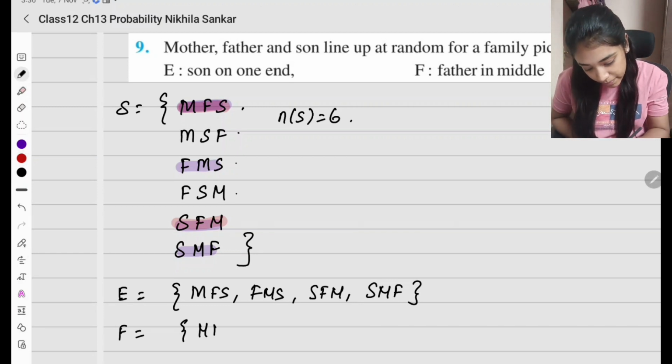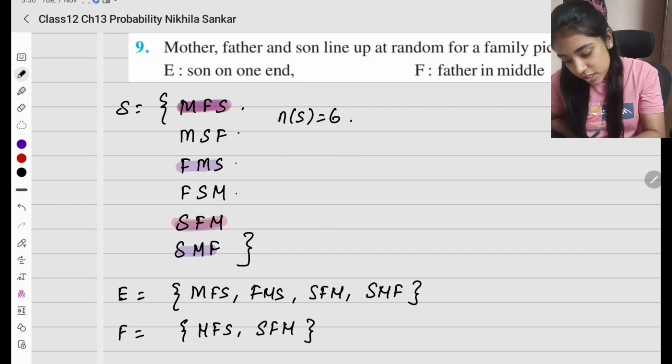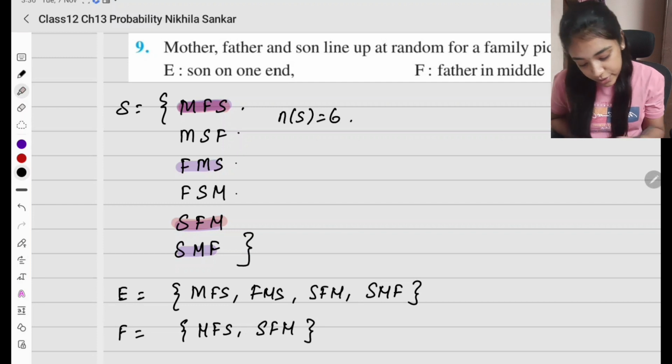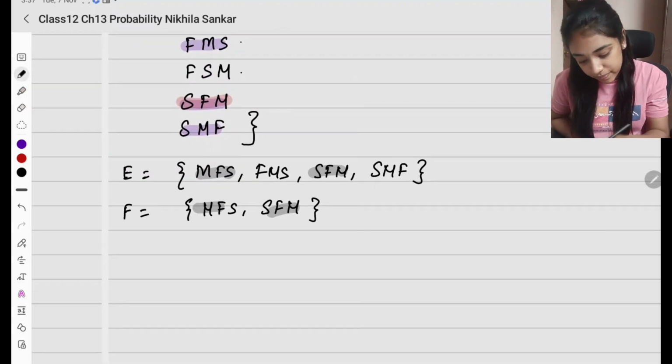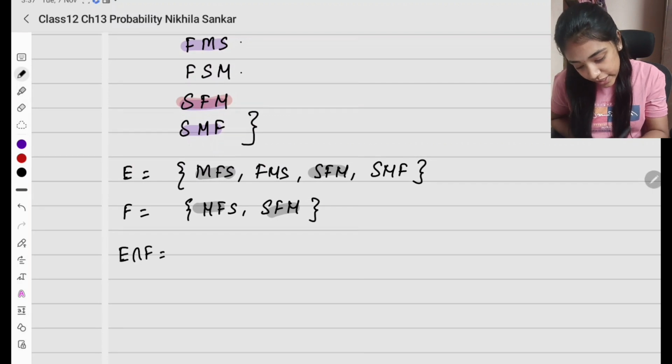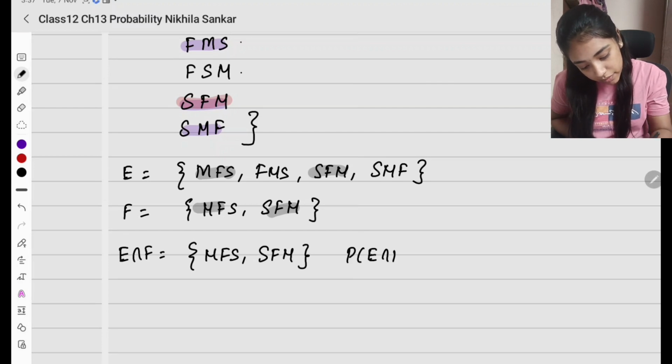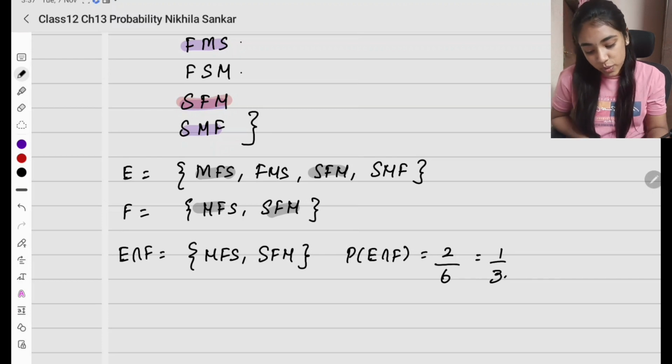So it is going to be M, F, S and S, F, M. So what are the common elements? It is going to be M, F, S and S, F, M. So E intersection F is going to be M, F, S, S, F, M. The probability of the intersection is 2 divided by 6, which is 1 by 3.